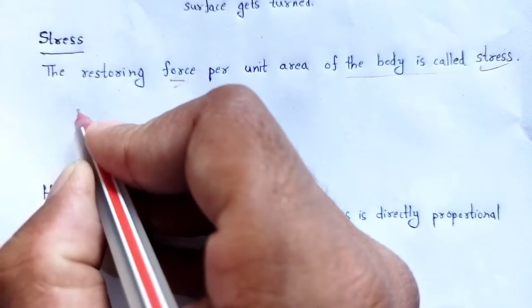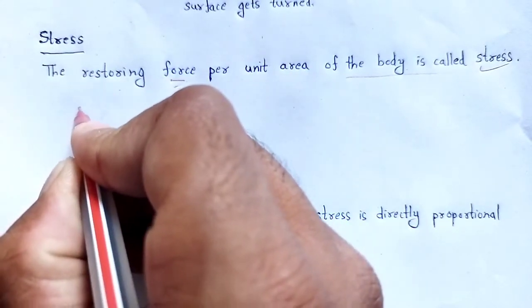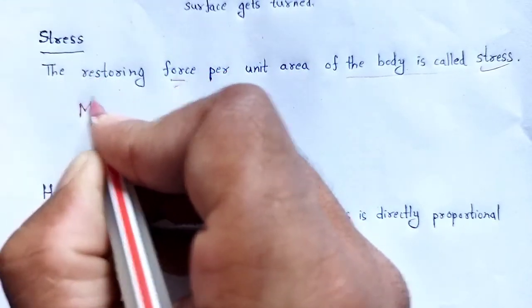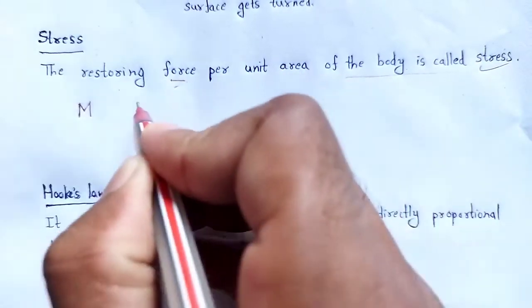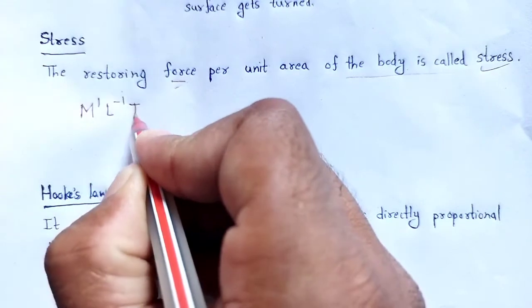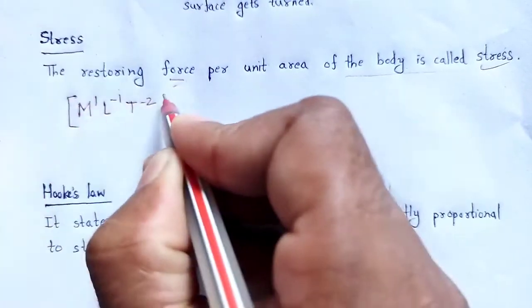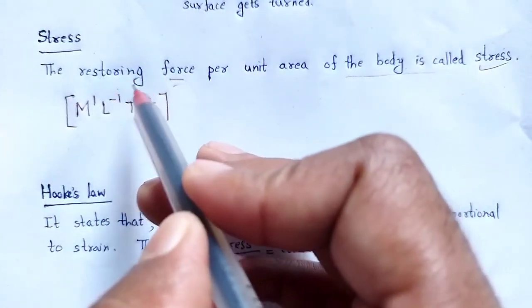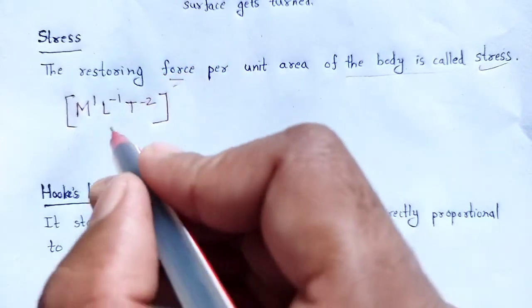Dimensionally, the dimensional formula of stress, that is force per area, is M L^-1 T^-2.